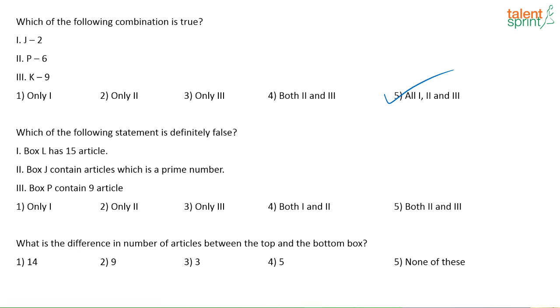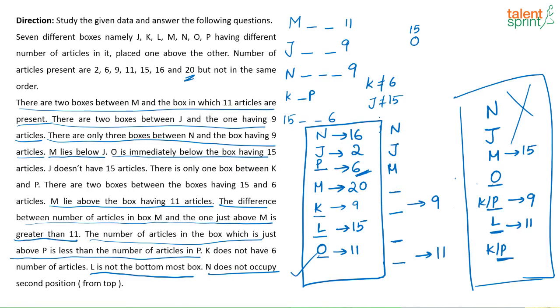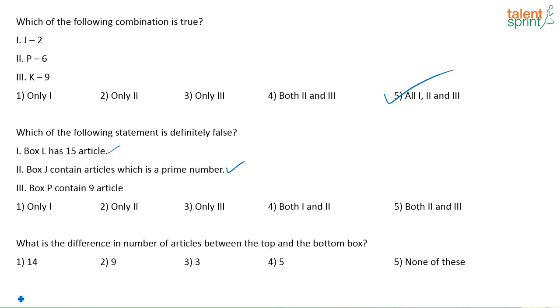Which of the following statements is definitely false? Box L has 15 articles, this is true. Box J contains articles which is a prime number. Box J had 2 articles, yes, that is a prime number, that is also true. Box P has 9 articles, is that true? No, box P had 6 articles, right? Yeah, so that is false. So what will be your answer? Only 3 is definitely false.